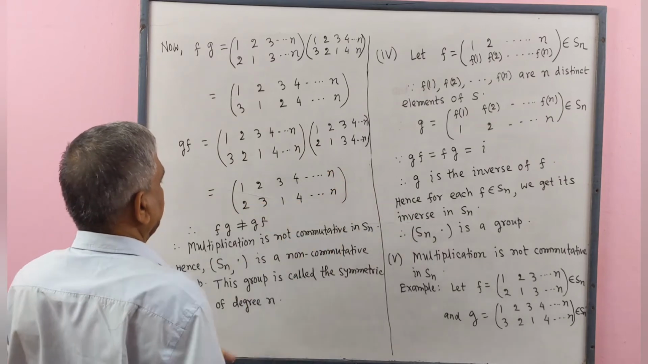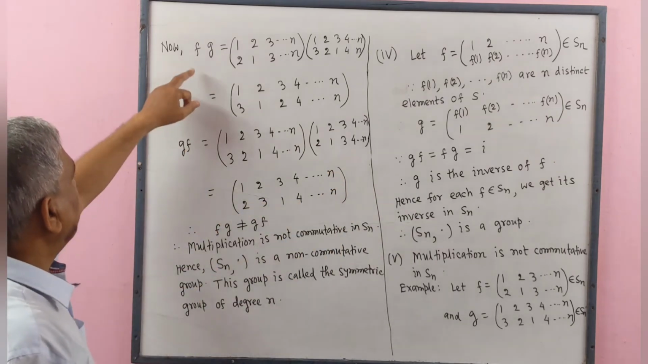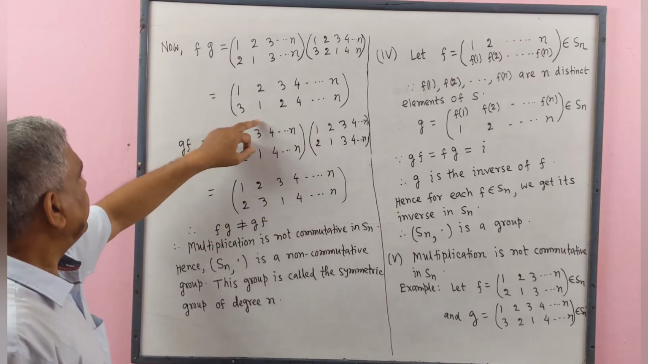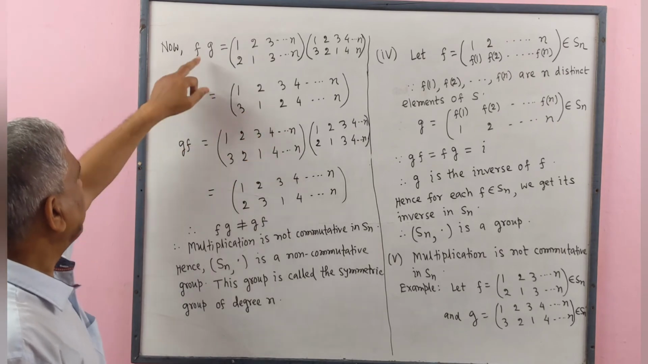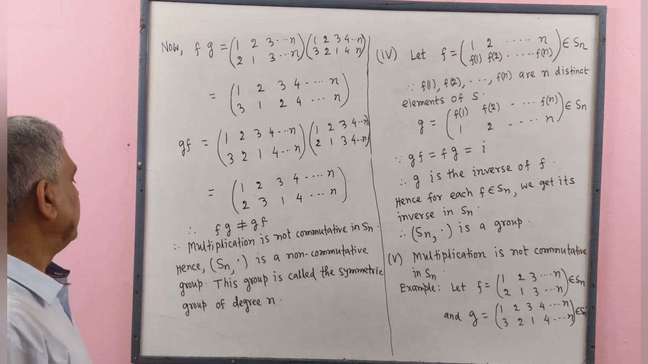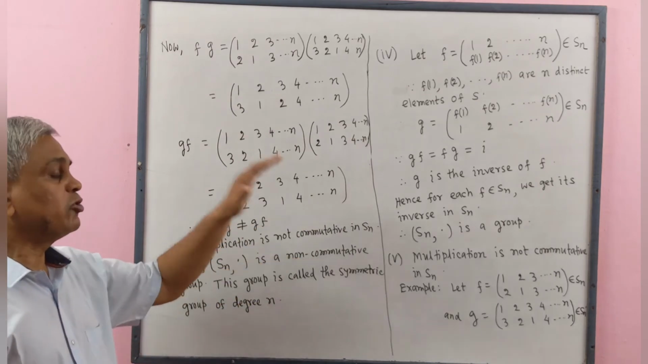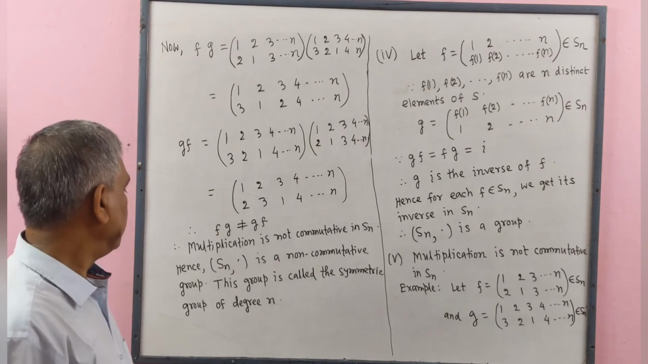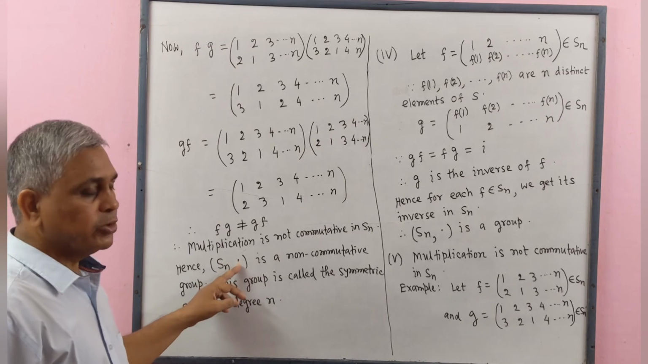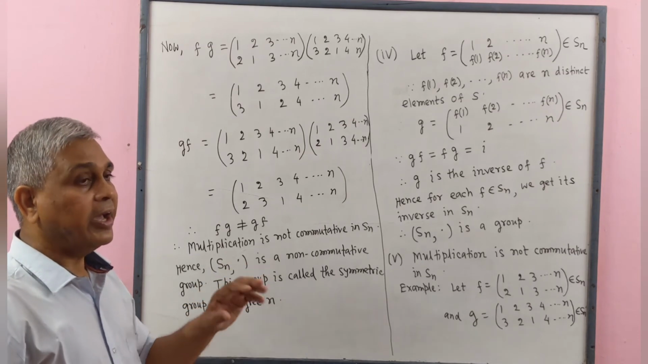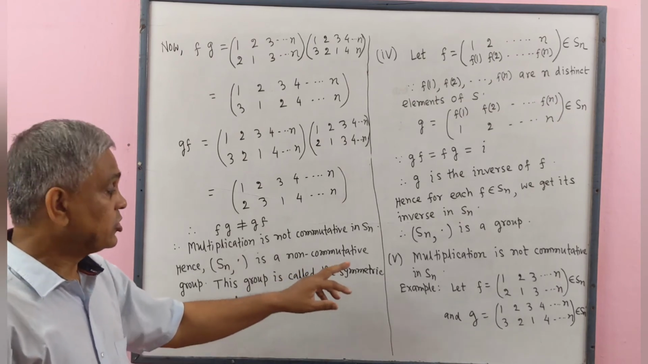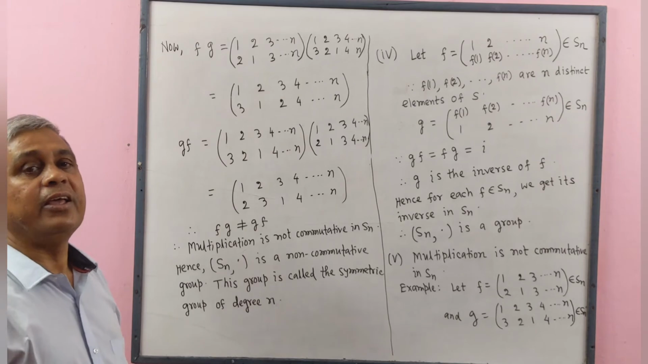We write here n. Here we see that fg equal to this and gf equal to this. Right side are not equal, therefore left side will not be equal. fg not equal to gf. Therefore multiplication is not commutative on Sn. Hence Sn with binary composition multiplication is a non-commutative group. This group is called symmetric group of degree n.